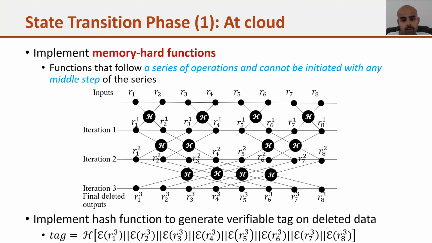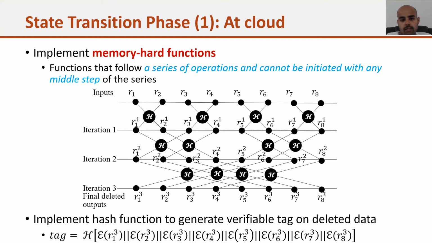Here you can see there are 8 records. For example, consider a memory hard function H. We perform a particular style of the memory hard function and execute it in several stages. Here we executed this memory hard function in 3 stages. So if someone wants to start at stage 1 or 2, then they cannot generate the output that is given in iteration 3.